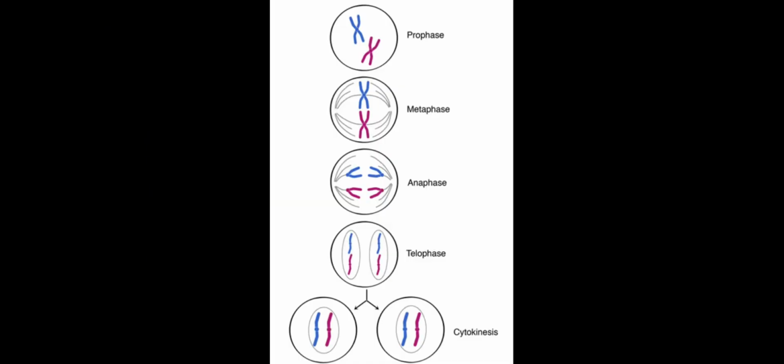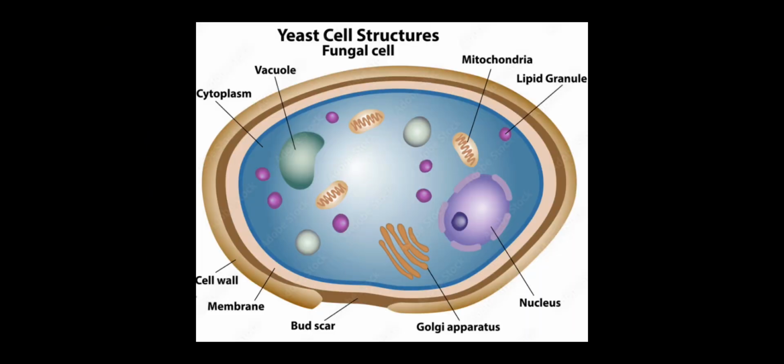Fungi reproduce through a process called mitosis, which is when a parent cell divides into two identical daughter cells and takes place in the nucleus. An example of mitosis in fungi is yeast, which reproduce asexually through a process called budding, where small buds grow on a parent cell until it separates and becomes a genetically identical copy.